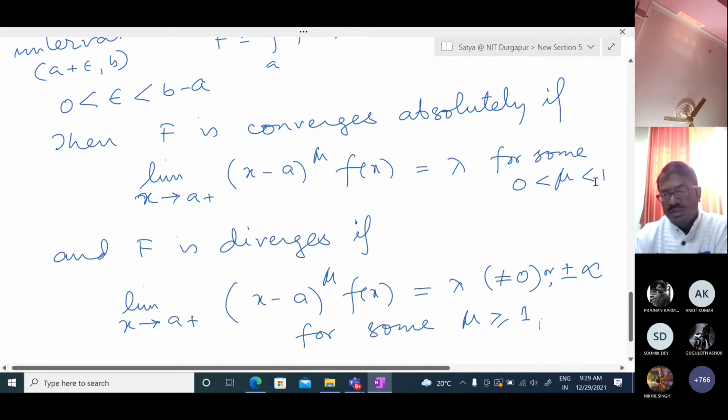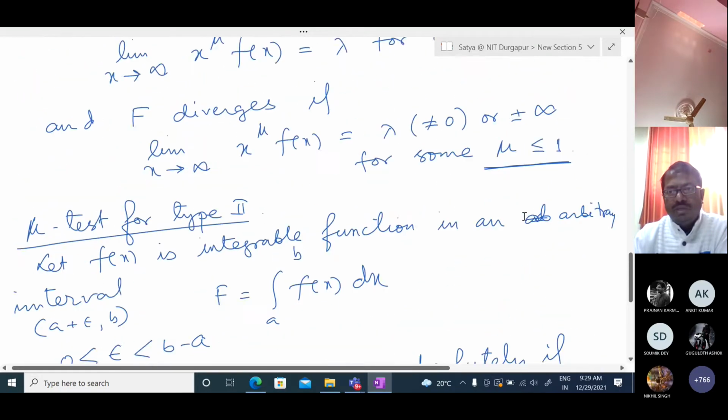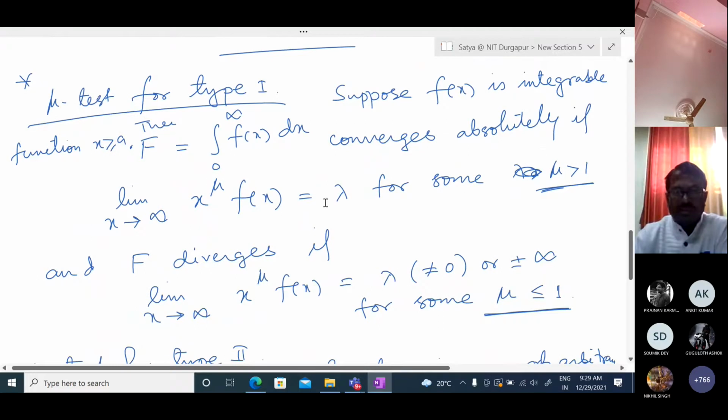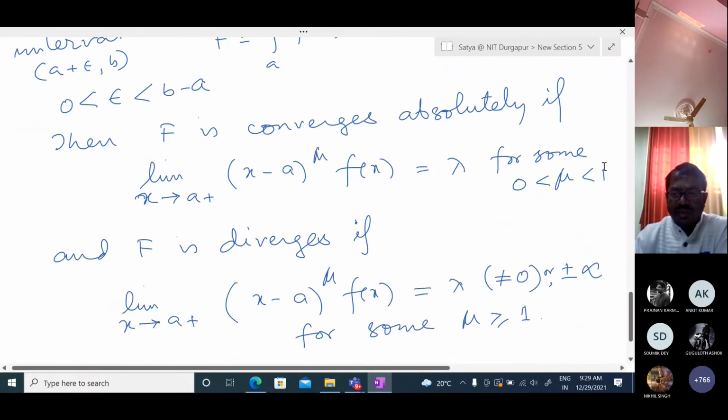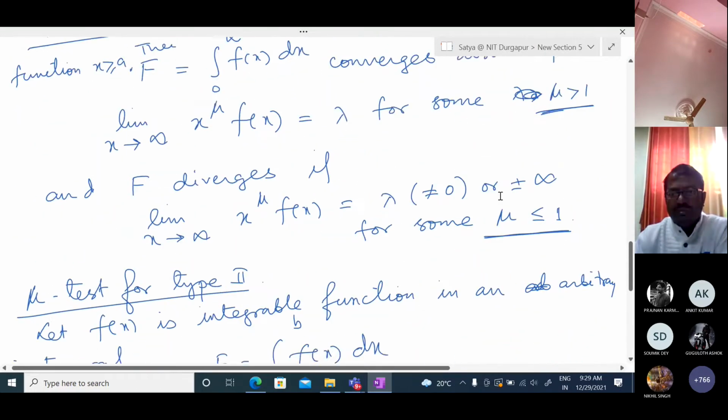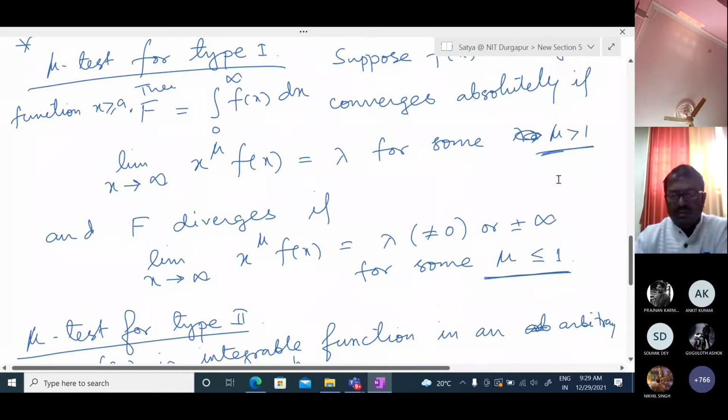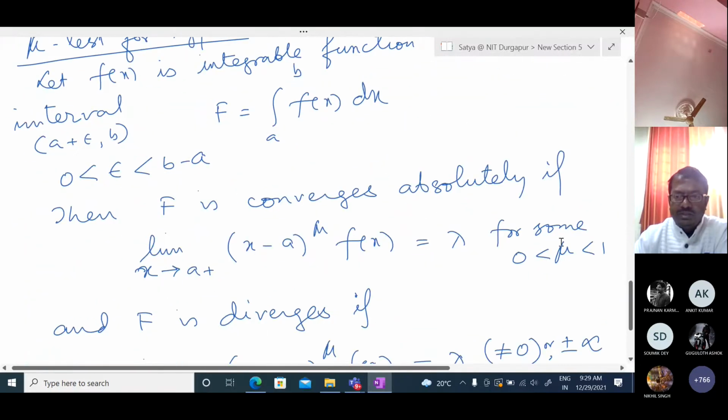But the problem is that in type 1 we take mu greater than 1 for convergence, while in type 2, mu should lie between 0 and 1 for convergence. So it is difficult to remember which one is greater than 1 and which is less, as this is somehow interchanged. So for type 1, mu greater than 1 gives convergence; for type 2, mu less than 1 gives convergence. We need to remember that.